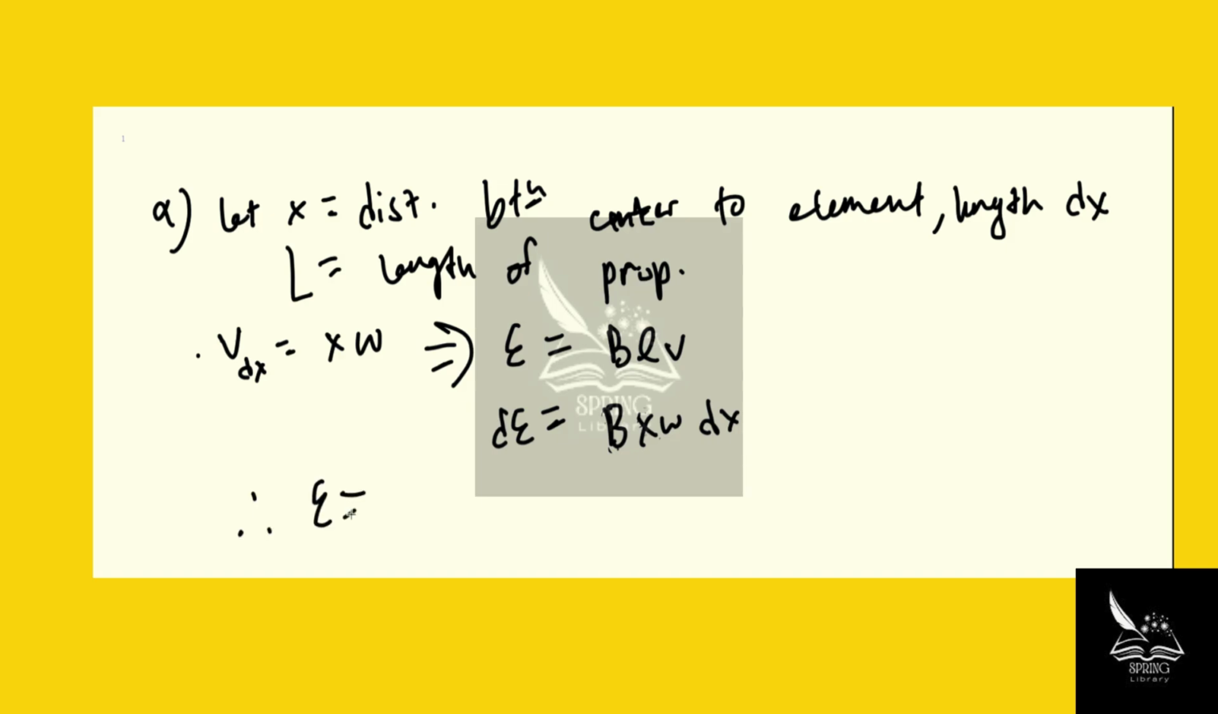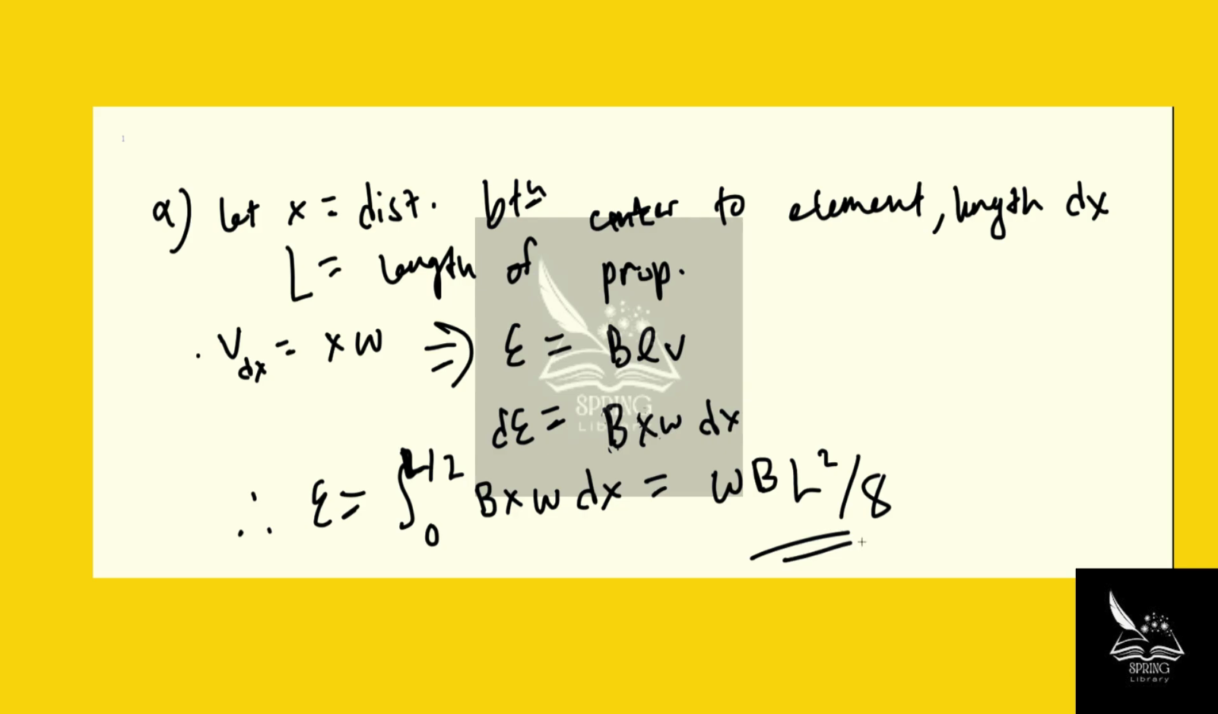Therefore, we can integrate the EMF from 0 to L over 2, half the length of the propeller. So that's the integral of B x omega dx. And this comes out to be omega B L squared over 8. So that's your EMF for part 1, or part A.